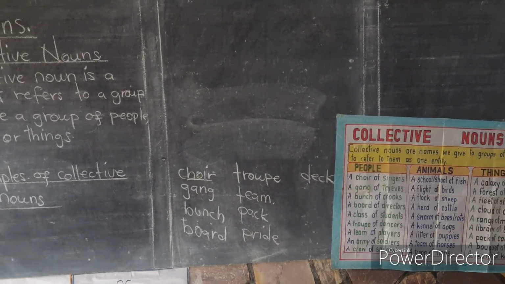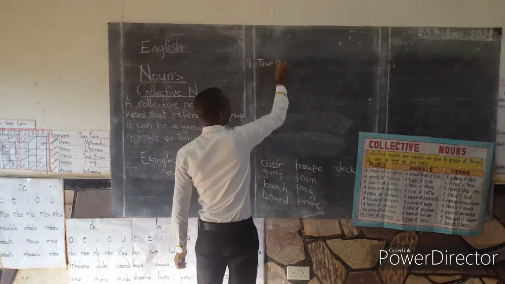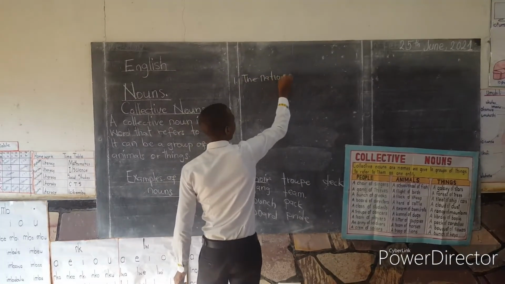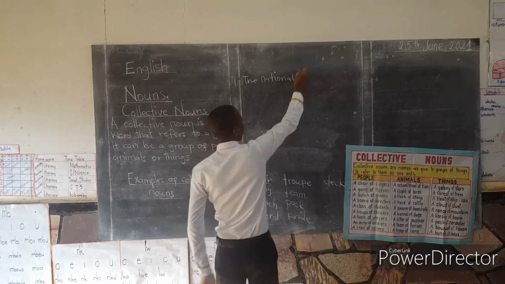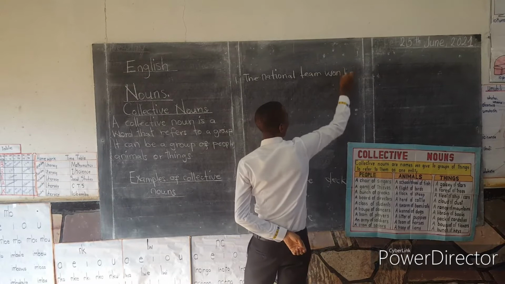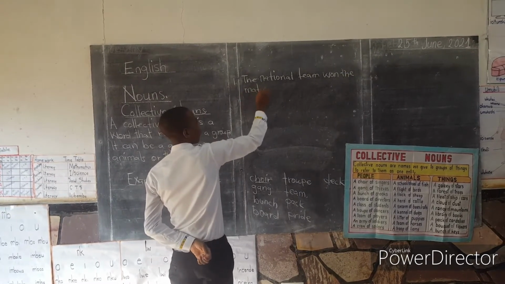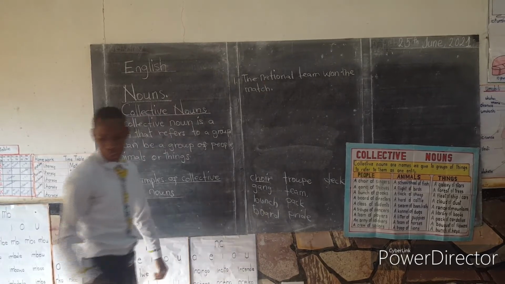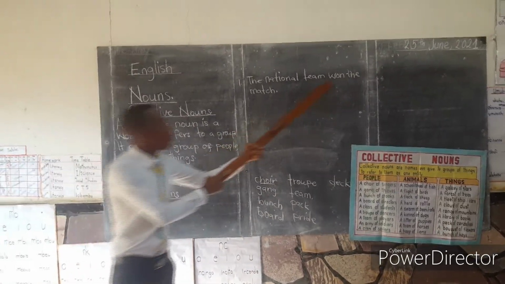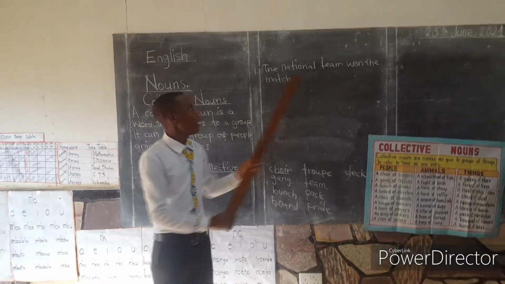You can have a sentence like, the national team won the match. The national team won the match.